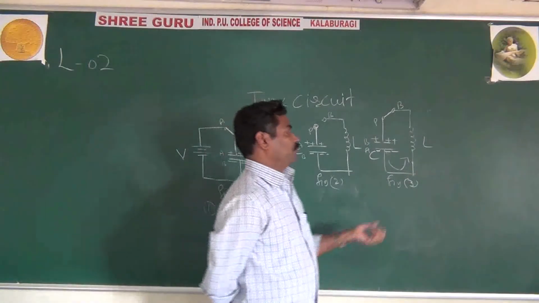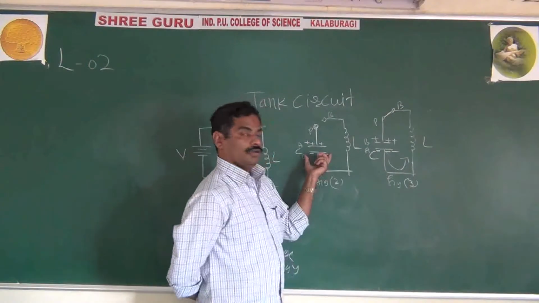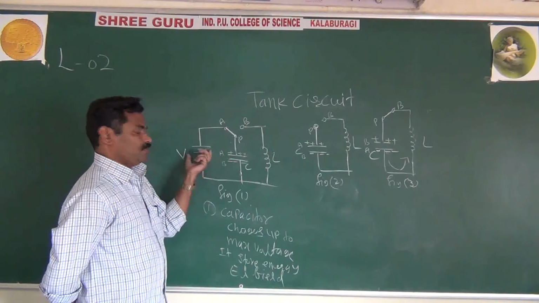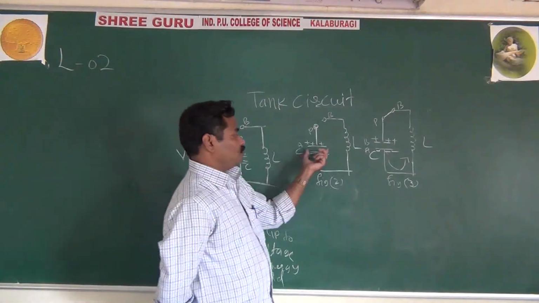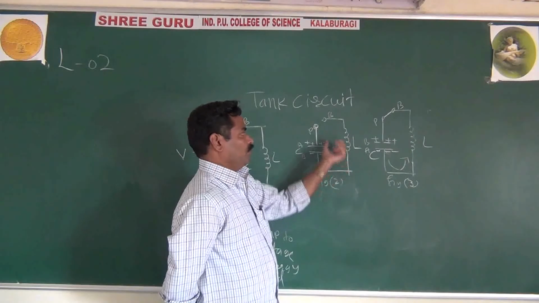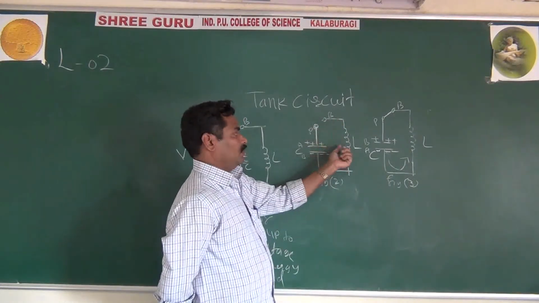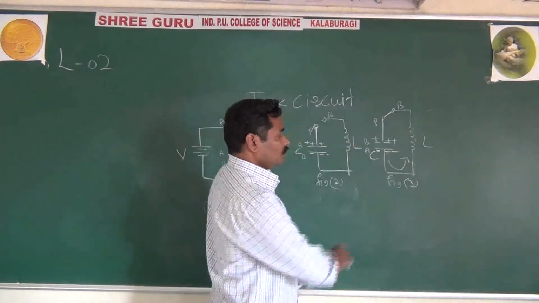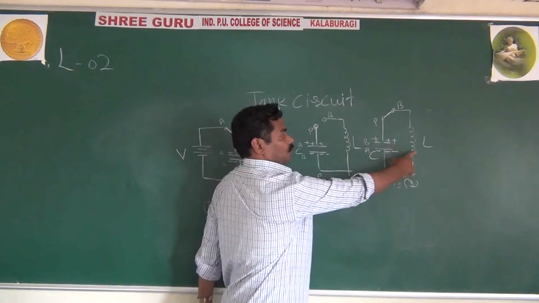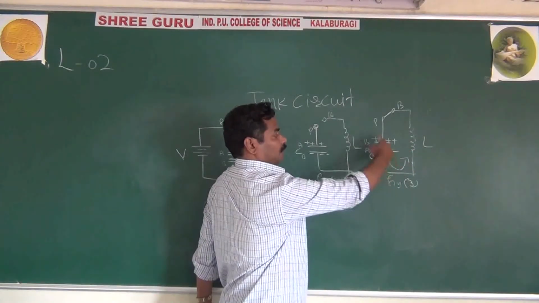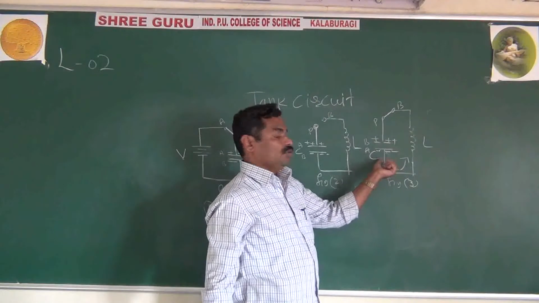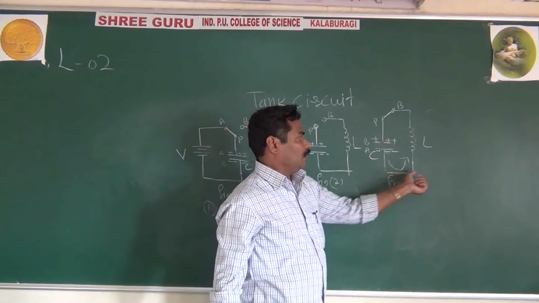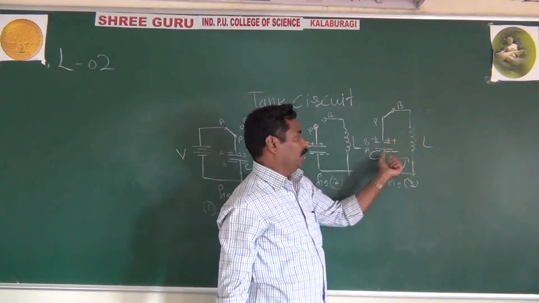Once again I repeat, initially the capacitor is fully charged because of this battery, and this fully charged capacitor is connected to the inductor. Here the key is open, so the capacitor is not discharging. When the key is closed, the capacitor wants to discharge through the inductor, decreasing the voltage across the capacitor. It means slowly the charges are moving like that, from A to B.